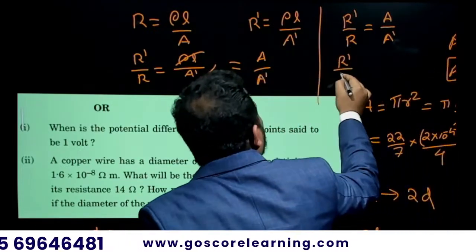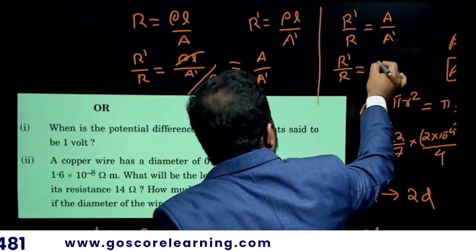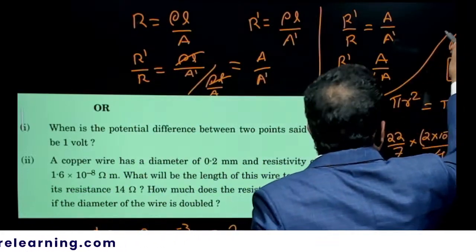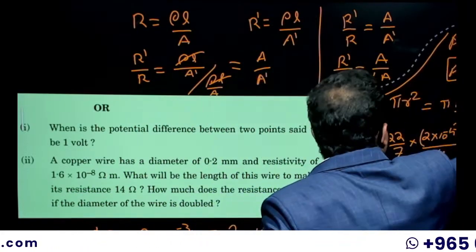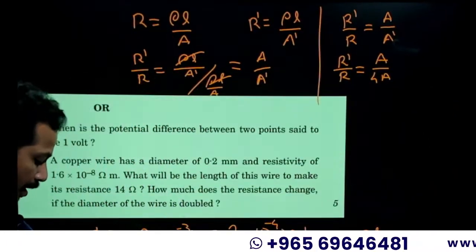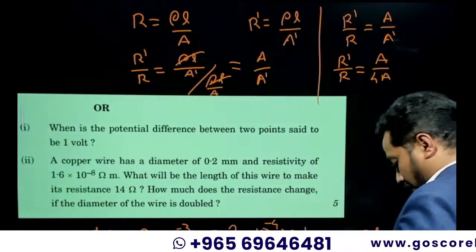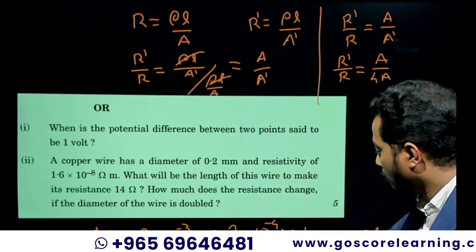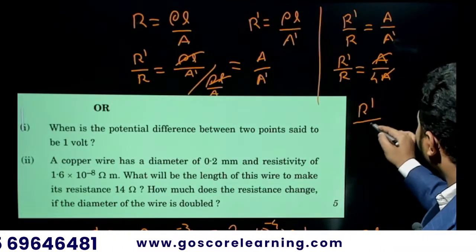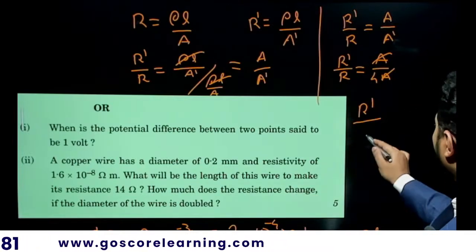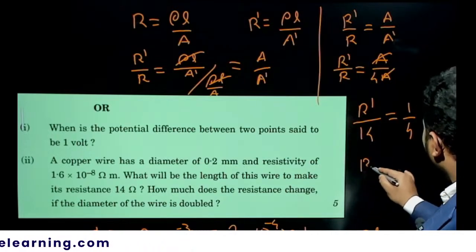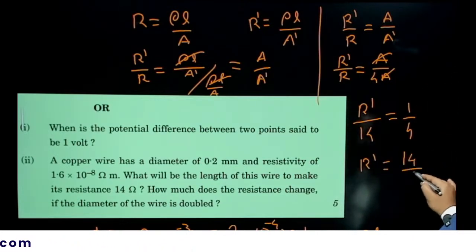So R dash by R is equal to A by 4A. A cancelled. So R dash by R, what is the value of R? 14 is equal to 1 by 4. So R dash is equal to 14 by 4.